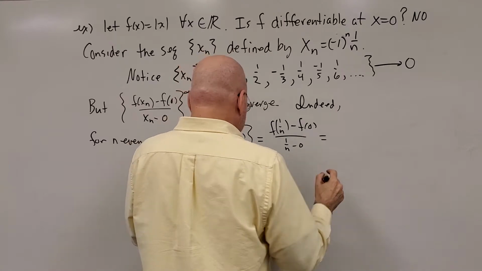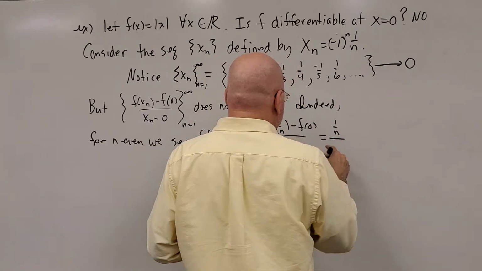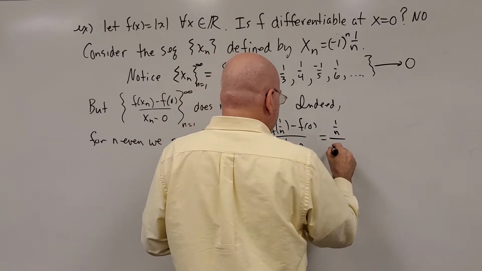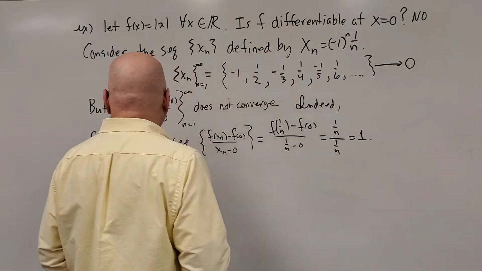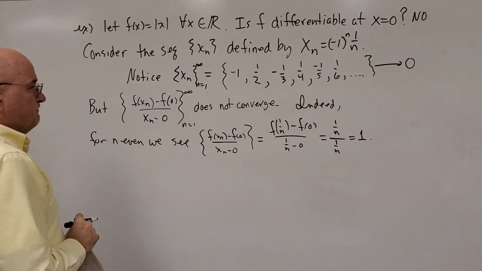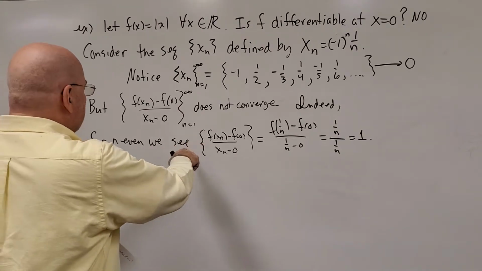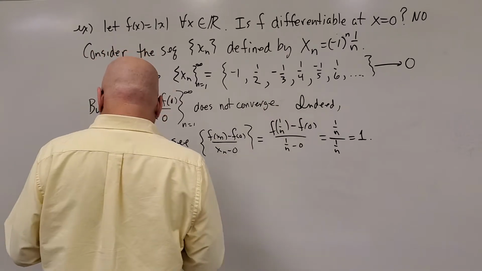So what we end up with is 1 over n over 1 over n, which is equal to 1. That's okay, the limit exists. We took a subsequence, didn't we? We took all of the even-numbered terms.